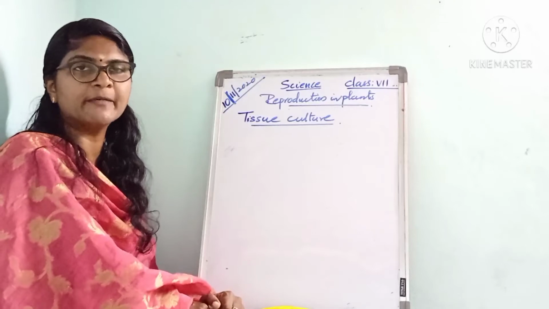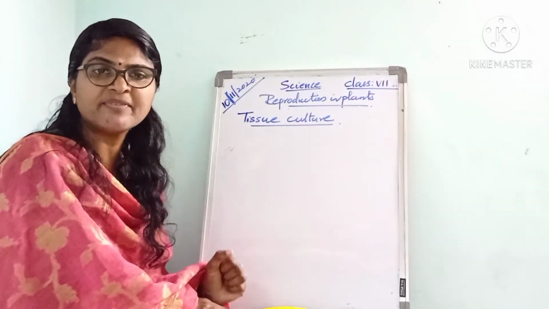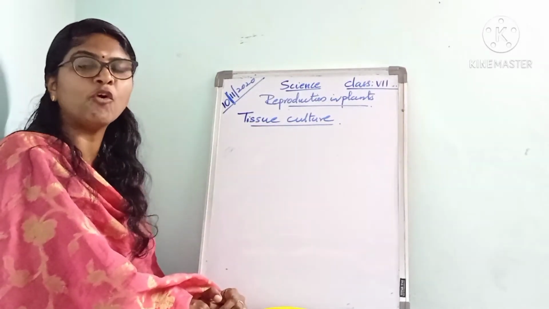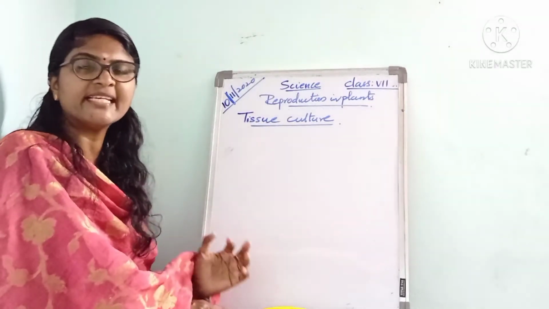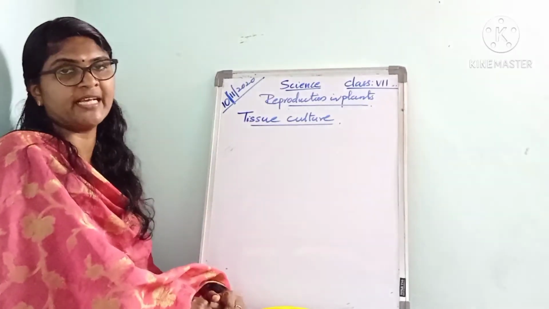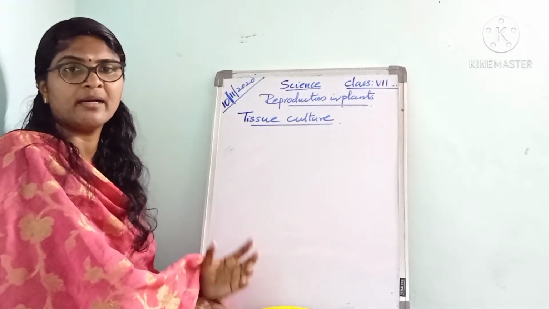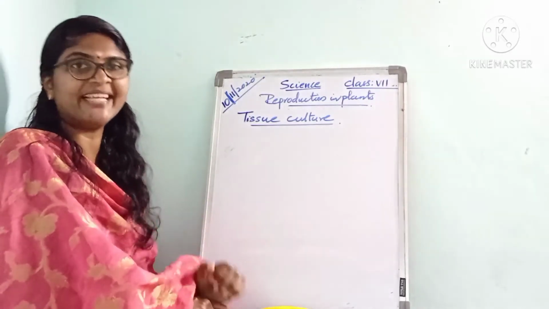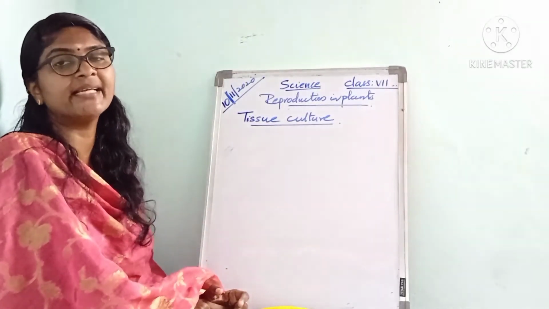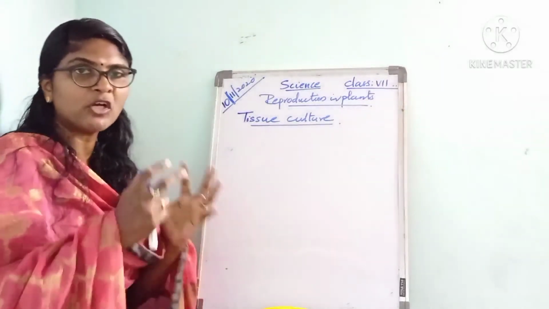Here, a piece of stem, root, leaf or tissue is placed under specific conditions in a semi-solid solution containing nutrients and plant hormones, in a closed container.